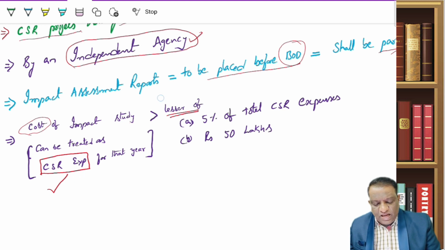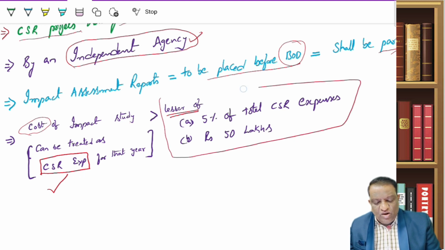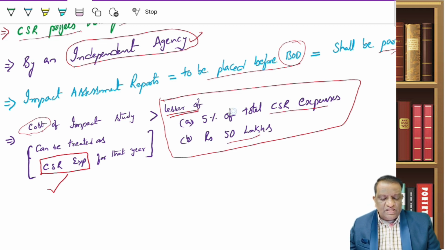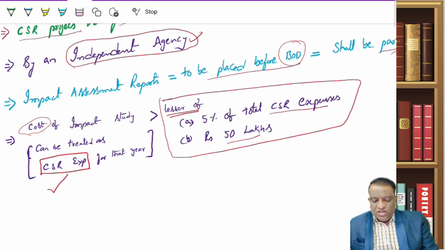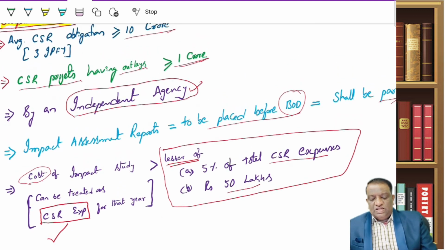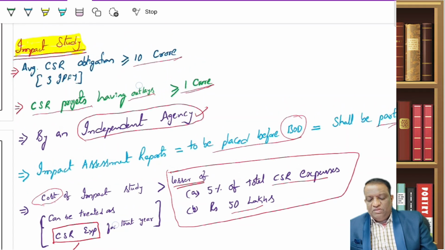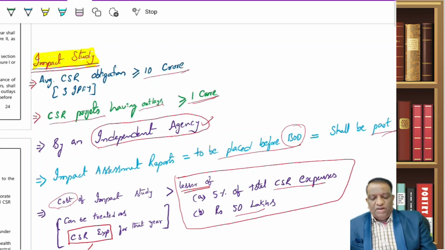But there is a maximum. What is maximum permitted is the lesser of these two: 5% of my total CSR or 50 lakhs. Whichever is lesser would become the maximum cost of the impact study which I can show as my CSR expenses. So this is the brief of the CSR impact study.